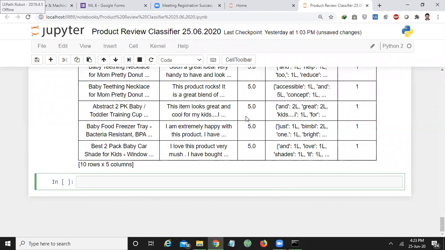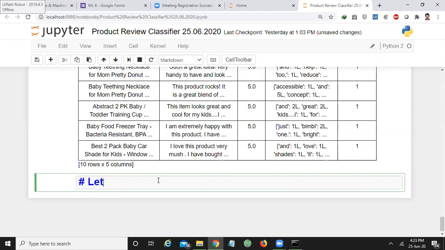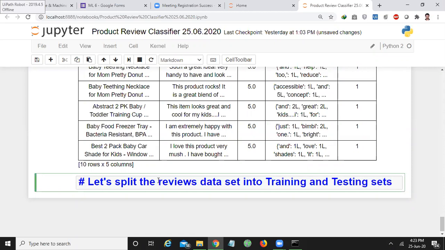Now let us split the data into training and testing data sets. Let's split the reviews data set into training and testing sets.